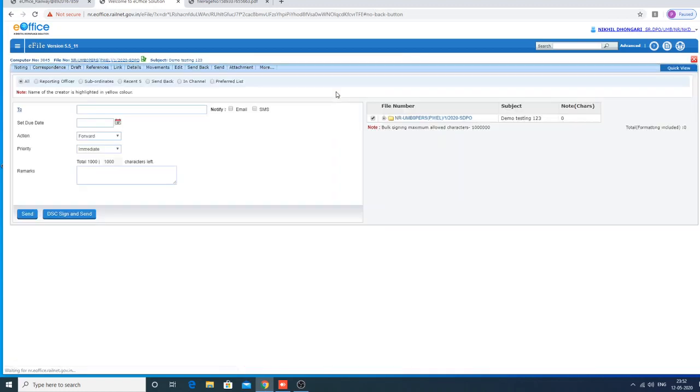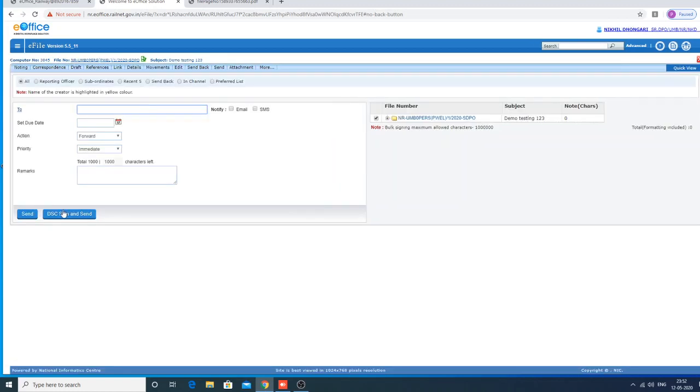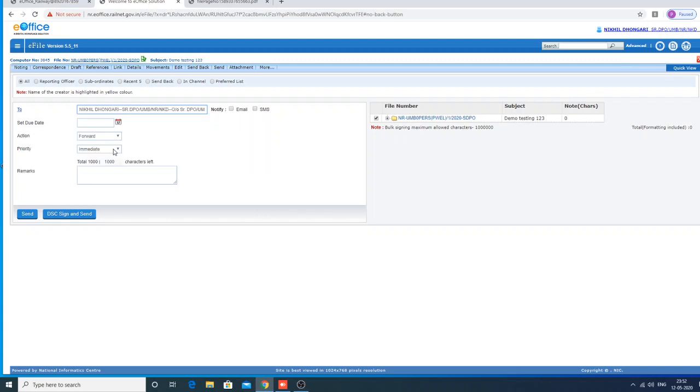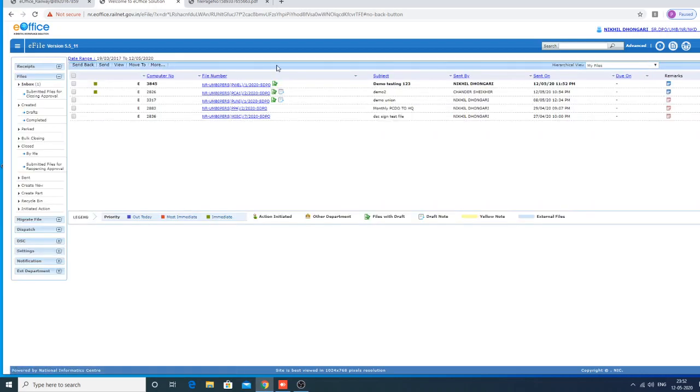You can send with digital signature or without digital signature. If you want to send with digital signature, you just click. Yes, you can write any remarks if you want. Click DSC and sign. See, it came here.